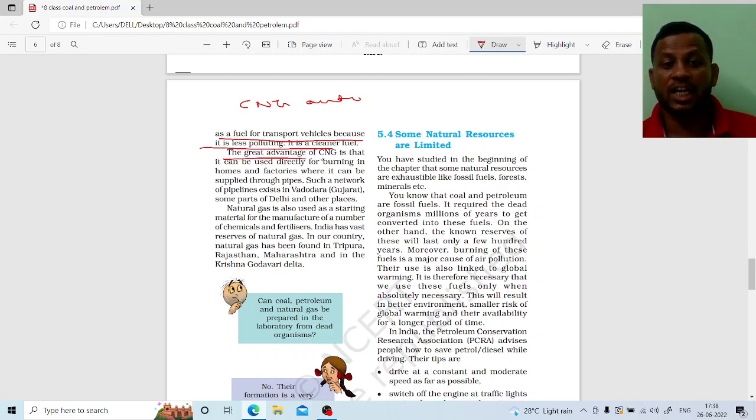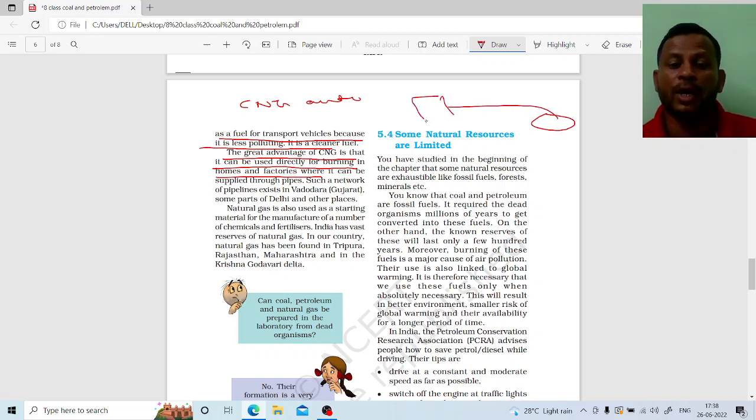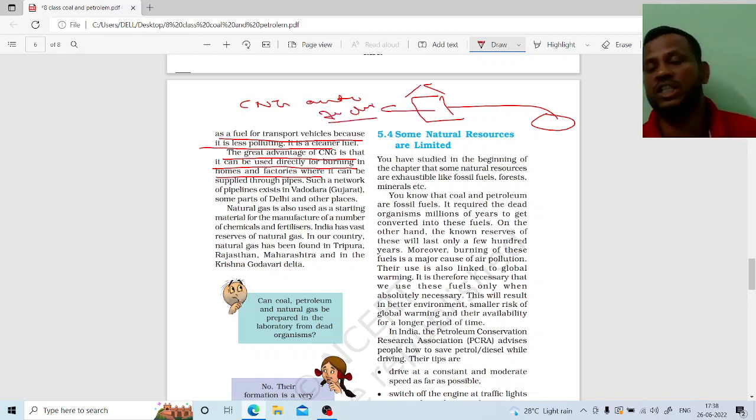The great advantage of CNG is that it can be used directly for burning in the homes and the factories. If there is a natural gas well and we make a pipeline directly to our home, we can burn this gas directly. No need to purify the gas. If we take this pipeline to the factories or industries, we can directly use this gas. Why? Because there is no need for any further purification of this CNG gas. Are you getting my point?